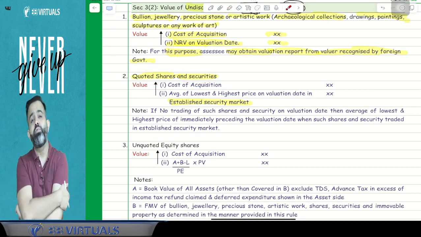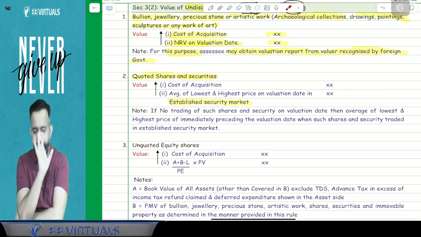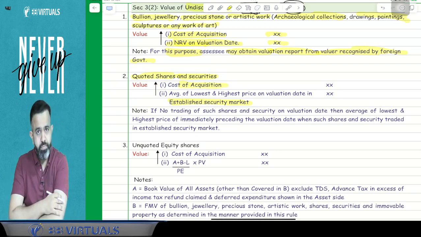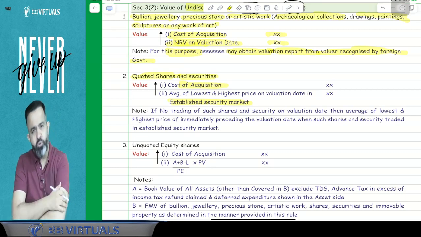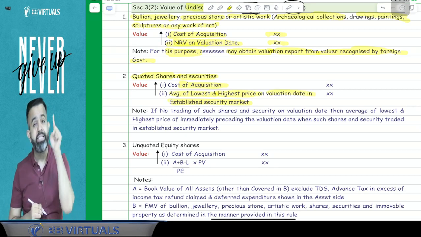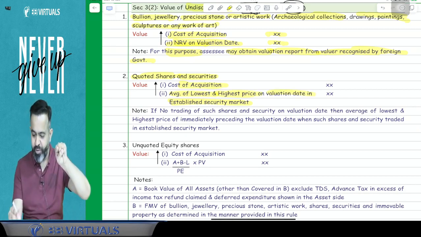So what value will you take for the quoted share and security? Here, guys, they are saying that first take the cost of acquisition of that share, and guys, compare this cost of acquisition with the average of the lowest and highest price on the valuation date in the established securities market. What you have to do?